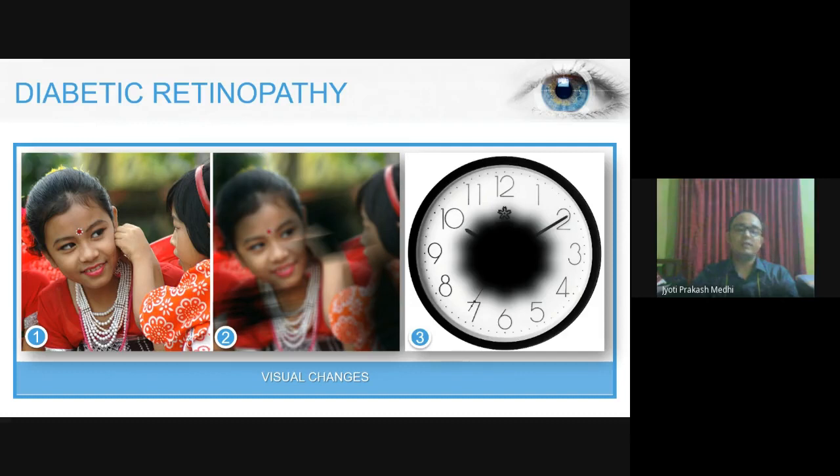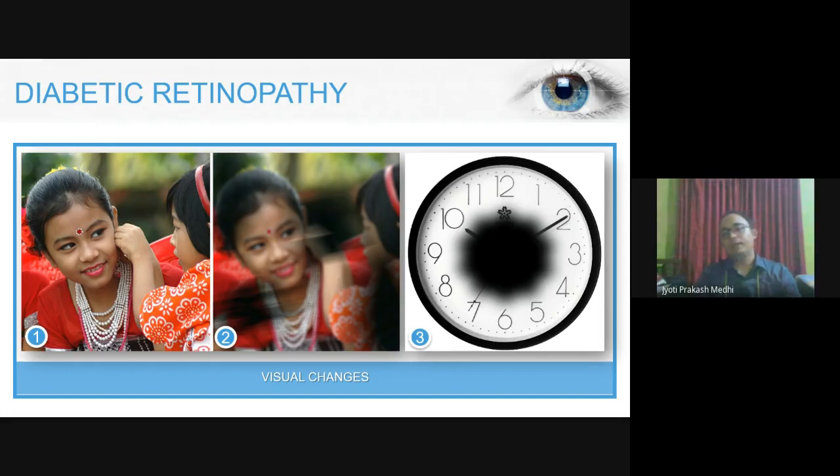Now, if a person is having diabetic retinopathy, there are various abnormalities that fall over the retina which block our vision and cause blurring of various regions in our retina, and finally we cannot visualize an image perfectly. As you can see in the second image, the image becomes blurred. These are the visual changes that occur.